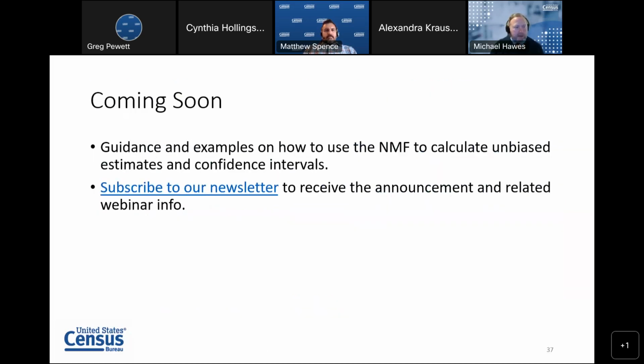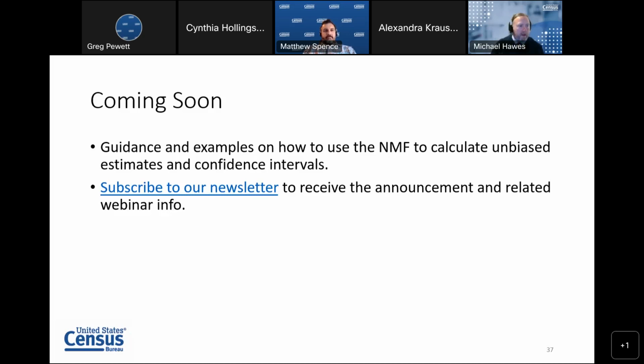Coming soon, in conjunction with next week's Population Association of America conference, we're going to be releasing guidance and examples on how to use the noisy measurement files, for those who are interested, to calculate unbiased estimates and confidence intervals for statistics of interest in the data. If you want to follow the release of those and hear when they are released, you can subscribe to our newsletter to receive the announcement. And Matthew and I are going to be giving a webinar on that topic at some point in the next several weeks. We don't have a date for that, but if you sign up for the newsletter, you'll hear the announcement for it.